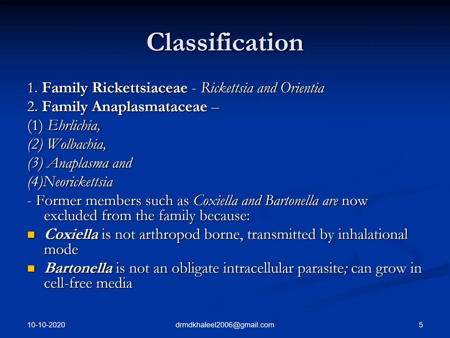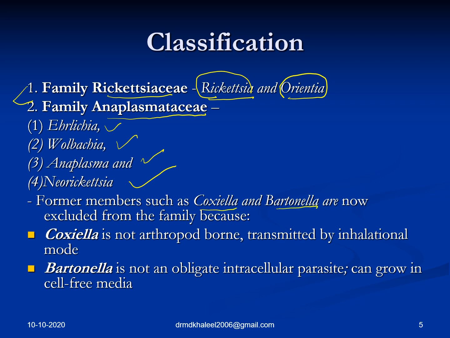Fine, let's talk about the classification. My PPTs have been prepared keeping in mind all competitive exams, right from your FMG, All India, NEET, JIPMER, PGI, AIIMS, and also USMLE. So the classification goes like this. You have two broad families: family Rickettsiaceae and family Anaplasmataceae. In family Rickettsiaceae, you have two genera, Rickettsia and Orientia. And in family Anaplasmataceae, you have genera Ehrlichia, Wolbachia, Anaplasma, and Neorickettsia. Former members such as Coxiella and Bartonella are now excluded from the family.